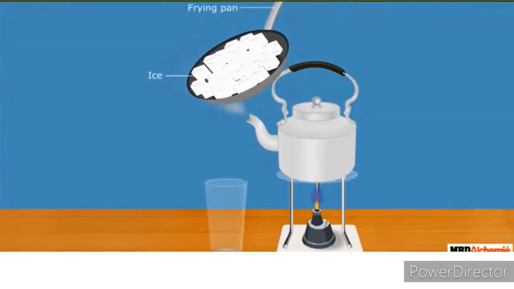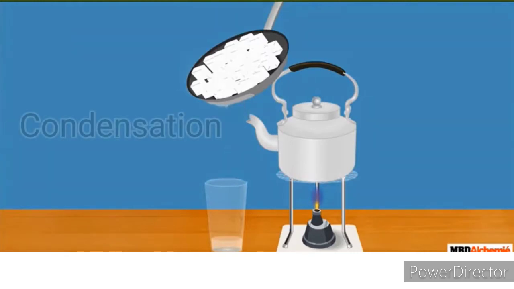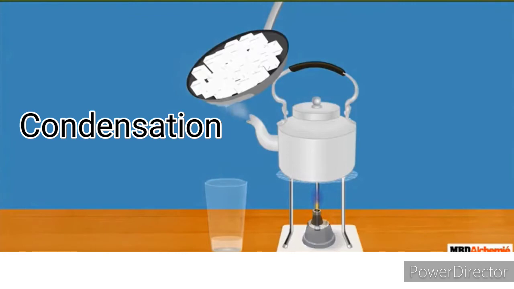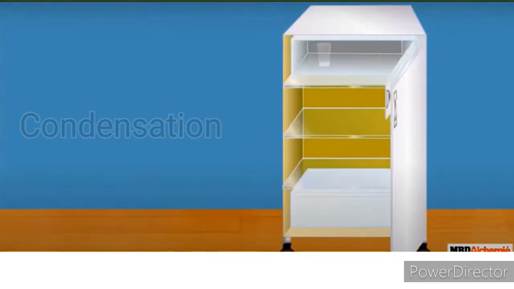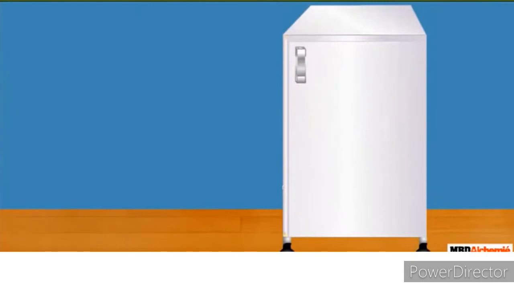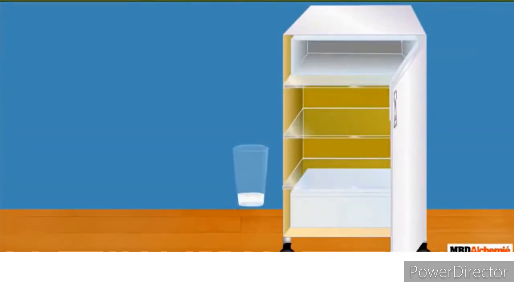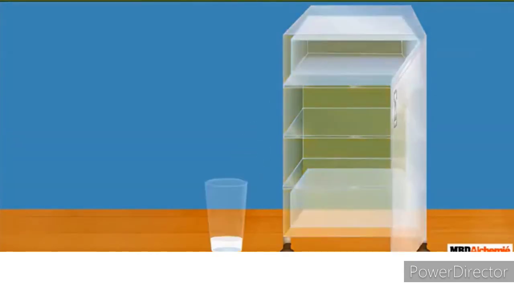You will notice that the steam condenses into water droplets, and the water droplets trickle down the side of the frying pan and then fall down, and we collect them in a water glass. Students, this change is condensation, and now the glass we put in the freezer, this is freezing, and the water again changes into ice cubes. Okay.